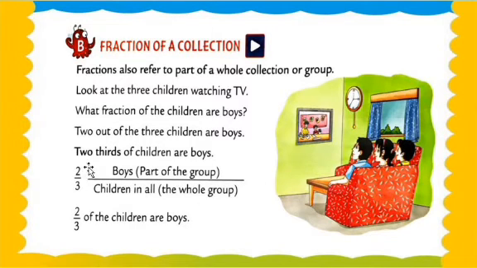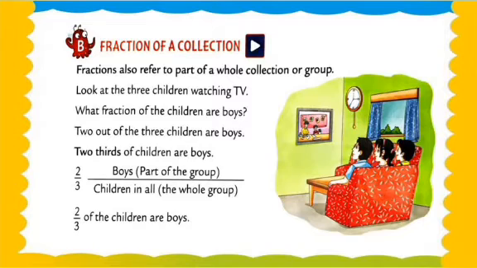So what is 2? 2 is the numerator, the boys, who are part of the group. And 3 is what? The children in all, the whole group. Understood, my dear students? I hope you all understood better. Now move on. We have to mention it like this: 2 upon 3 of the children are boys. That is how we mention the fraction of a collection.